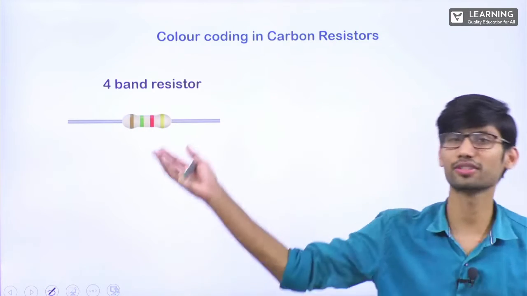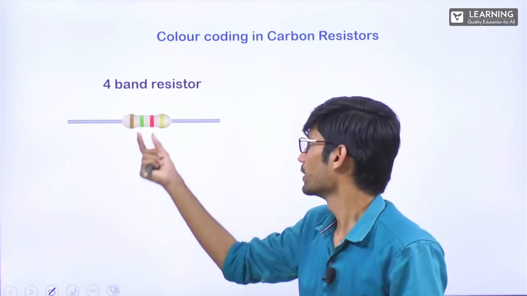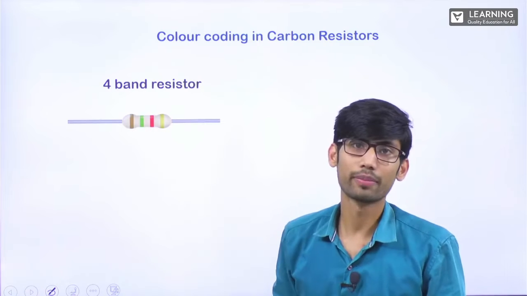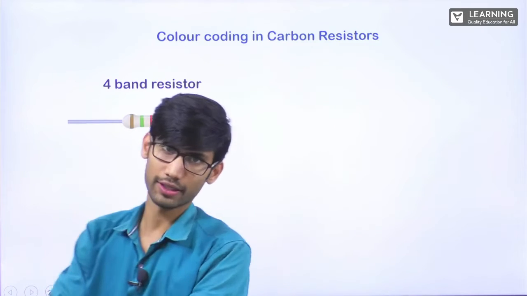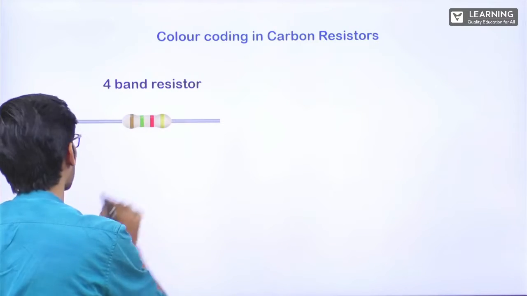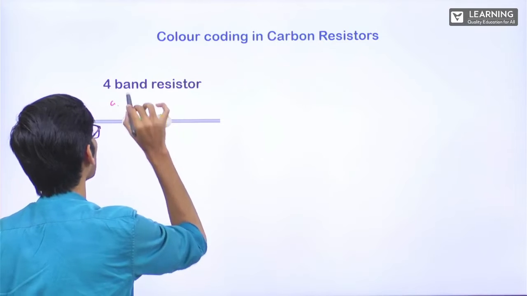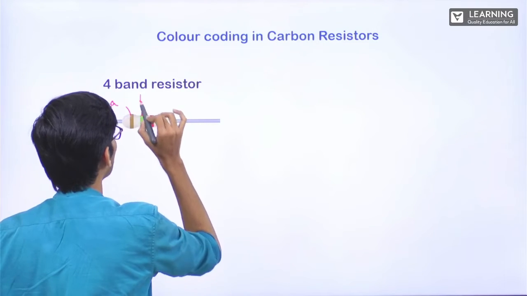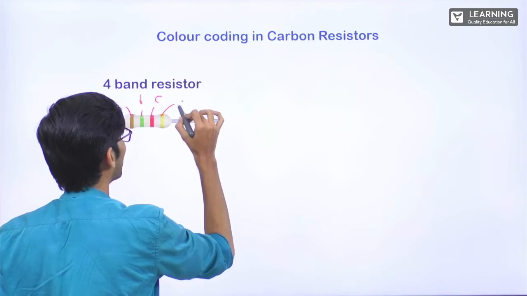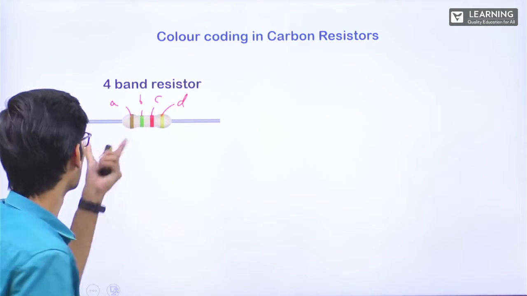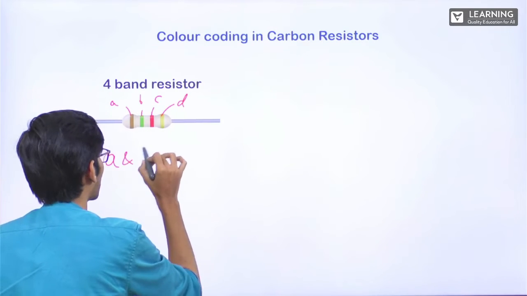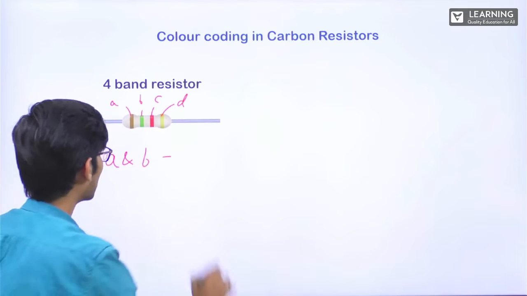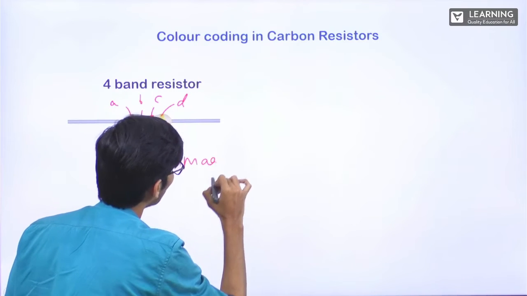Again, you would have seen this in your labs, right? See here, there are 4 different bands. Every band represents a different thing. Let's say this first band is A, second band is B, third band is C, and 4th band is D. So now A and B will represent the magnitude.